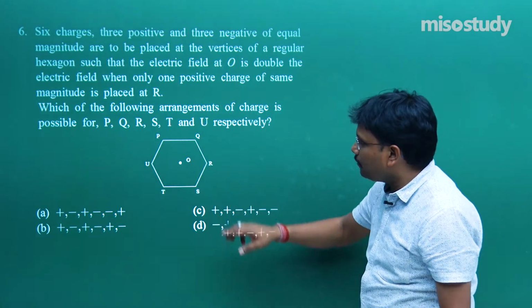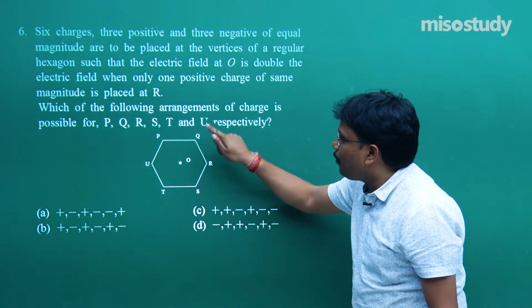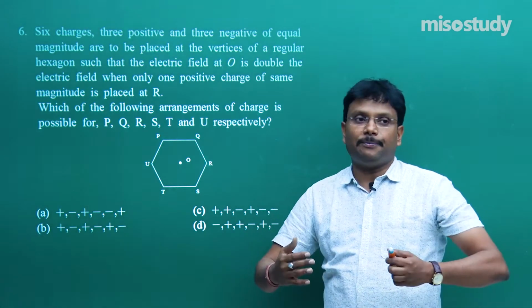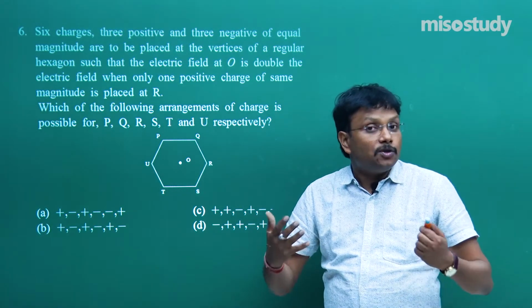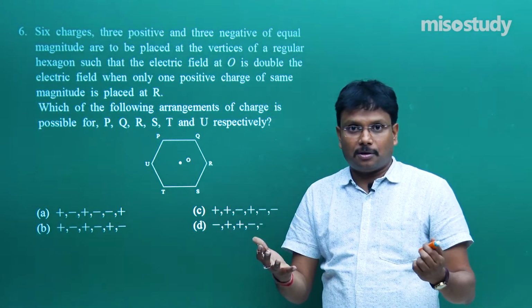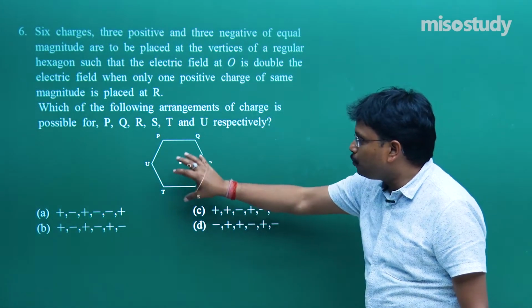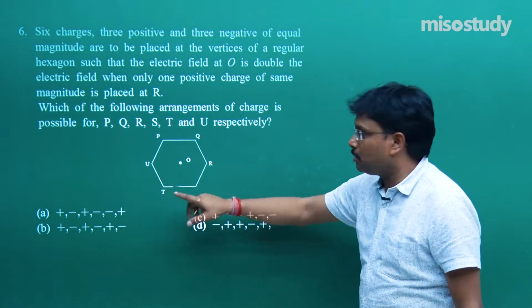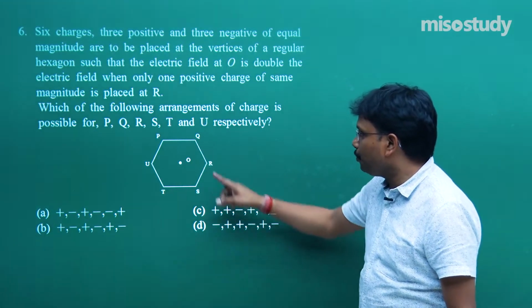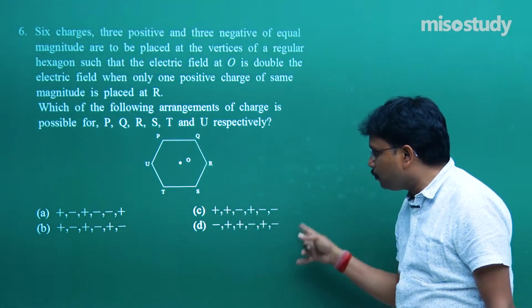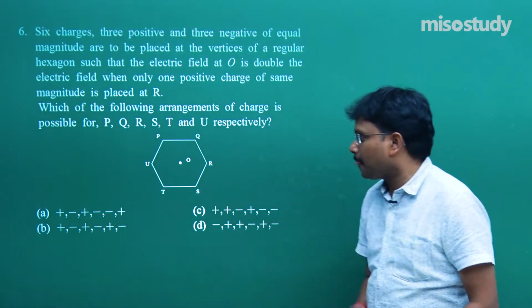It is not given which is positive and which is negative. So they are trying to give you a situation where you have to play with the combination positive, negative, positive, negative, and so on, and that's where you have to find the solution.